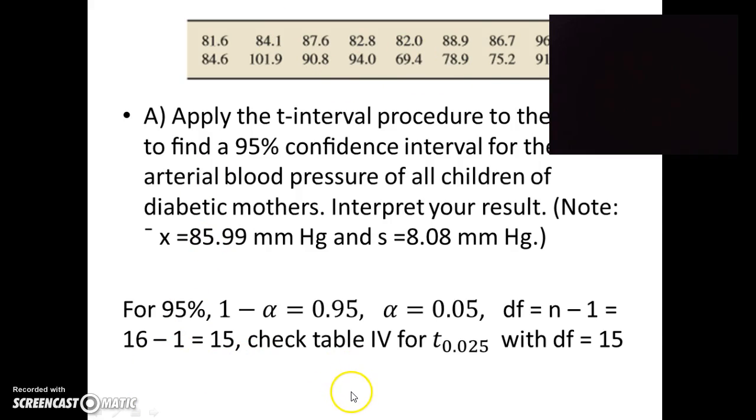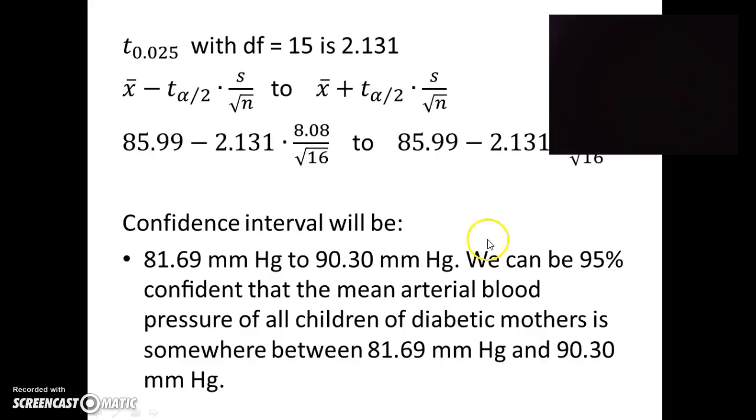Because it's a t-interval procedure, we check Table 4 for the t value at 0.025 with df 15. And when we do that, we get 2.131. And we just use this formula and plug in the numbers. After we do that, this is what we get as the confidence interval.